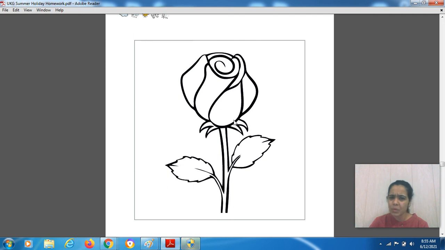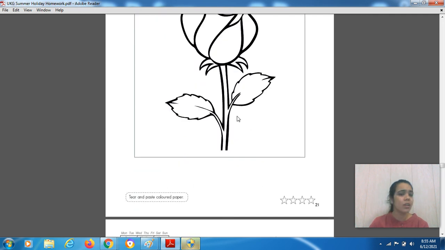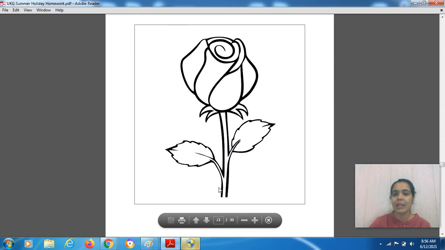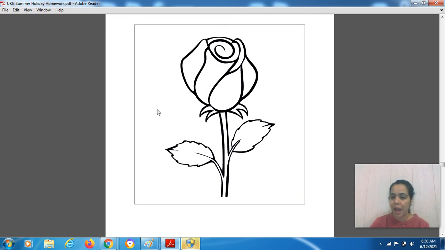So, what we will do in this? Coloring? No, we have to do the craft work. All the time we don't have to do coloring. So here what we will do? We will do some craft, right? Paper craft. So what we have to do? We have to tear and paste colored paper. So students, today's task is that you have to collect the things which are required to complete this worksheet, okay?